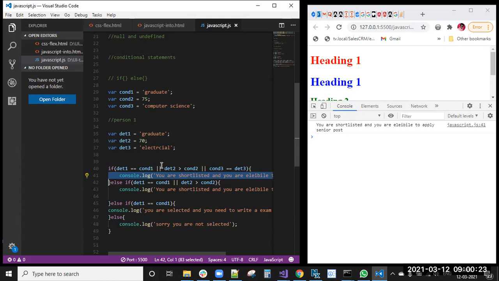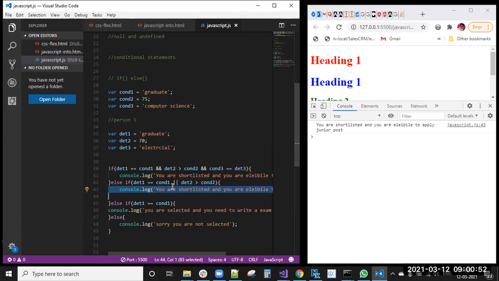But the institute is thinking, if candidates satisfy all three conditions, then they can enter a senior post. If they satisfy any one of these two conditions, they are eligible to apply for a junior post.